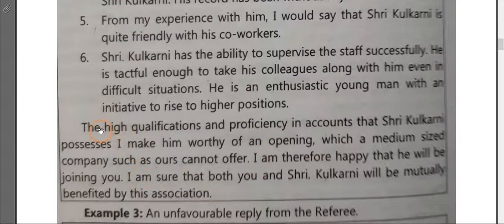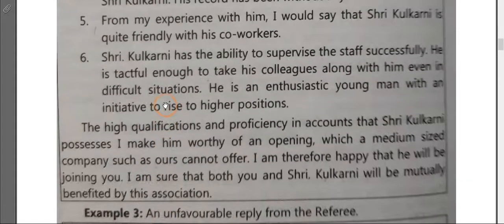Then at the end, the person will write the high qualification and proficiency in accounts that Shri Kulkarni possesses make him worthy for an opening which a medium-sized company such as ours cannot offer. Means you have to say the person is very highly qualified and very proficient. So our company cannot give him that exposure. So I am really happy that the person has applied in your firm and you are also interested to appoint that person.